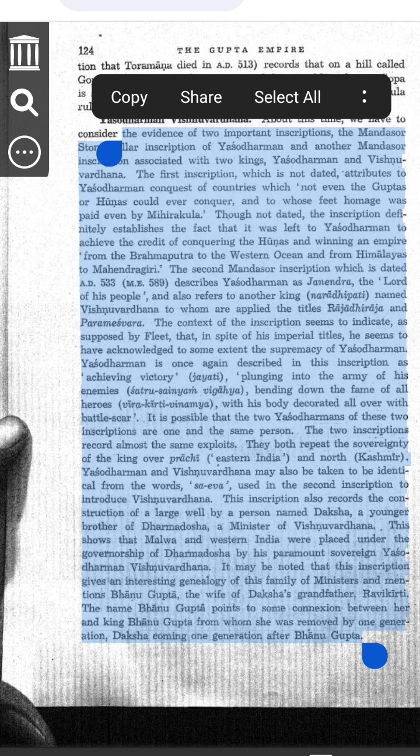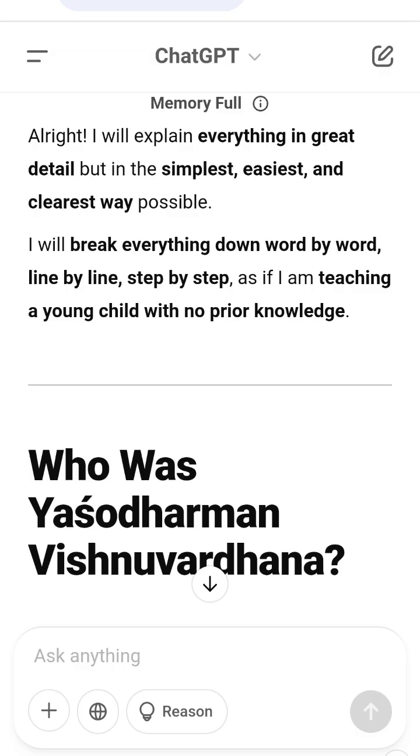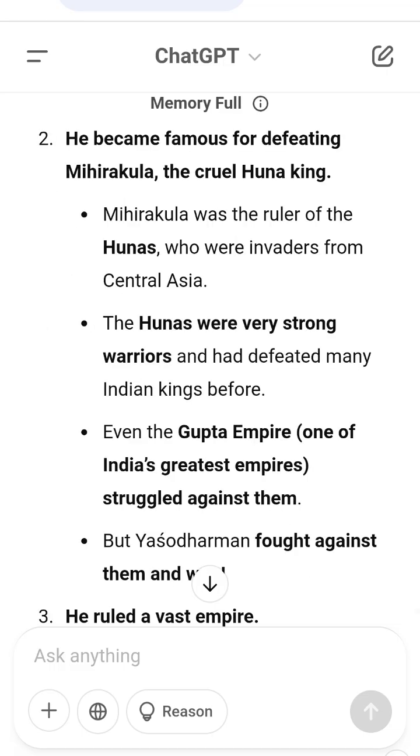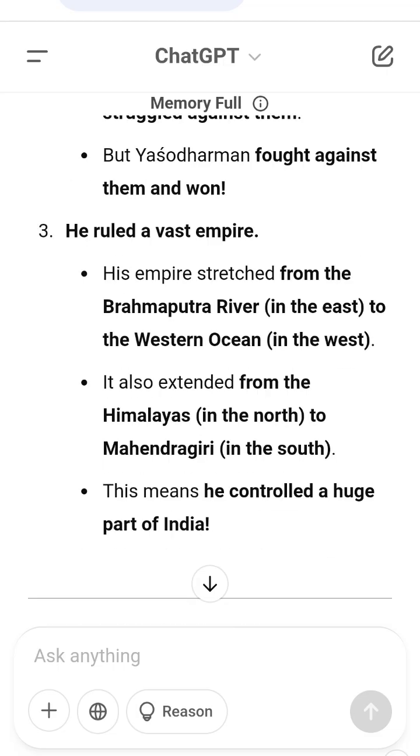Who was Dharmadosha? 1. Dharmadosha was an important minister, advisor under Yashodharman Vishnuvardhana. His younger brother, Daksha, built a large well which was recorded in the inscription. Example to understand. Imagine a prime minister helping a king rule the country. The prime minister's brother builds a big water tank for the people. A stone is placed near the water tank telling who built it. That's what happened with Dharmadosha and his brother Daksha.